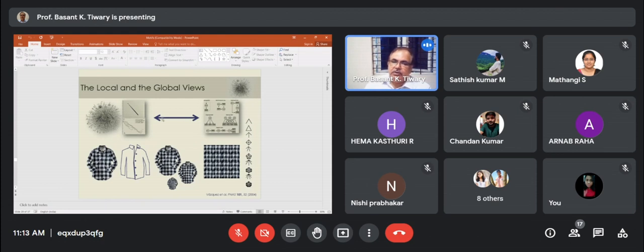Whereas when you look at the local pattern, we look at the motifs. So what kind of motifs are there? It's FFL, autoregulatory, STEAM, or multi-input motifs; different kinds of motifs we can look at.